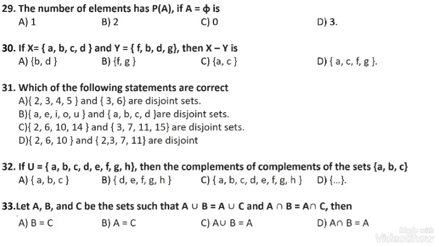Next, question number 29. The number of elements in the power set of A if A is equal to the null set. Here power set means the set of all subsets of the set. Power set defines the number of elements present as subsets. Here A is the null set, which means there is no element in the set, so n(A) is equal to 0. The number of elements in the power set P(A) is 2 to the power 0, that is 2 to the power 0 is 1. The option number A is correct.